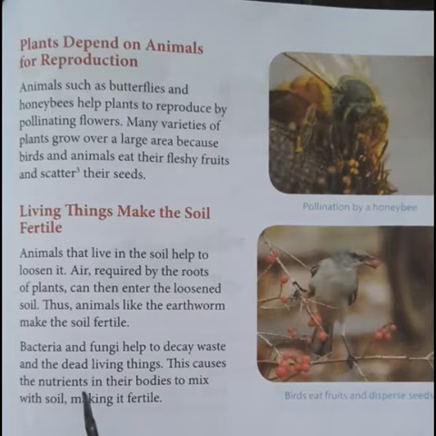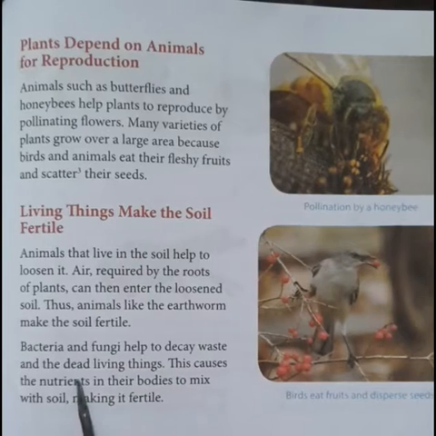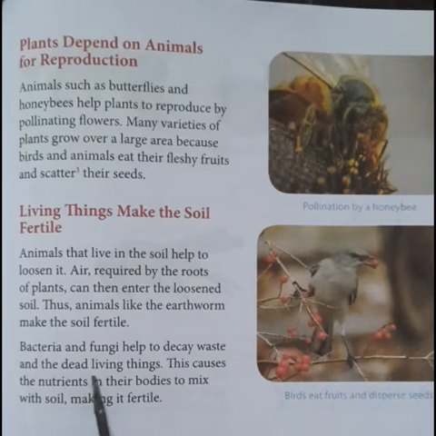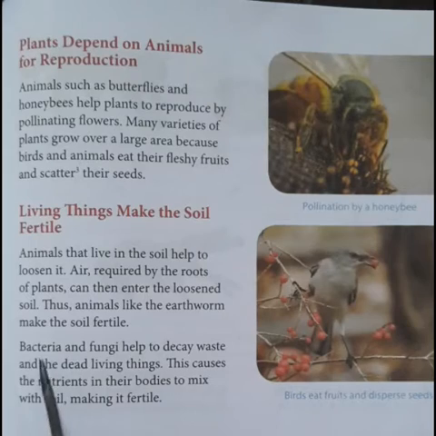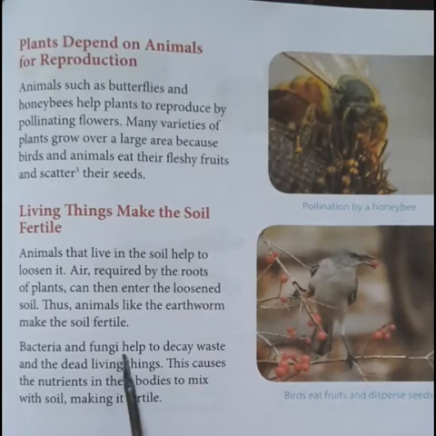So many fungi as well as bacteria will help in decaying the dead living things or the dead animals. Dead plants will be decayed by the decomposers, we say. Decomposers are the bacteria and fungi which live in the soil.